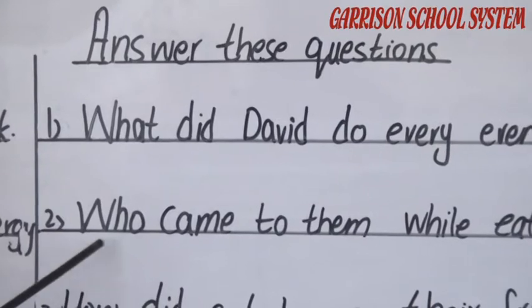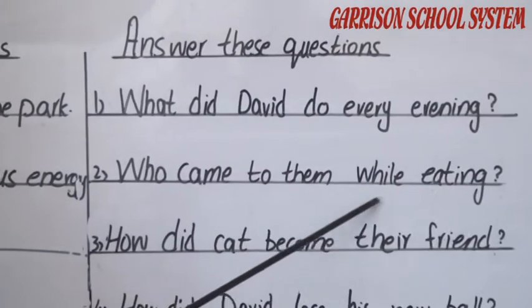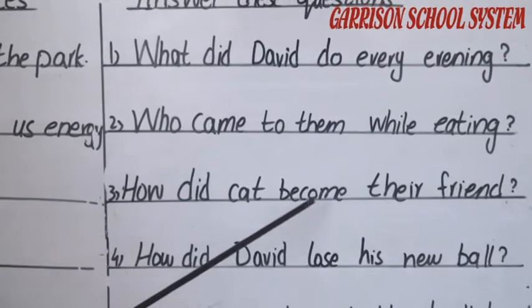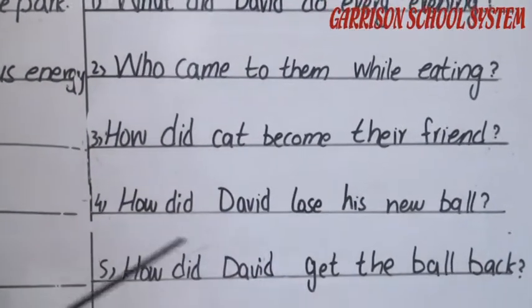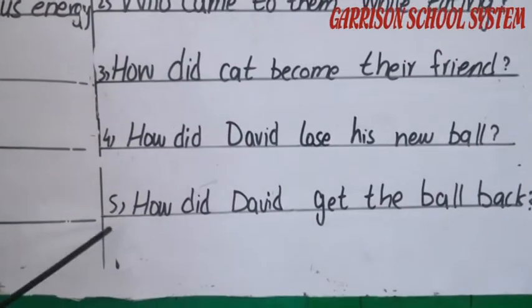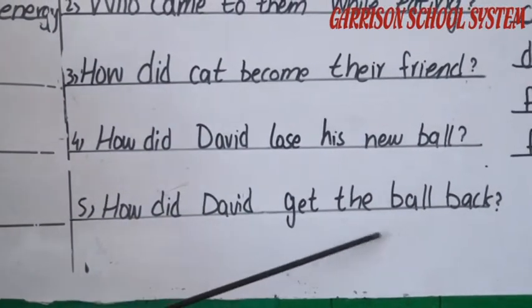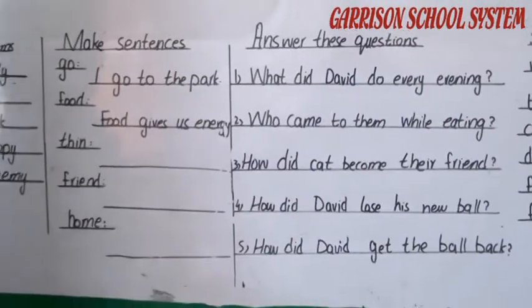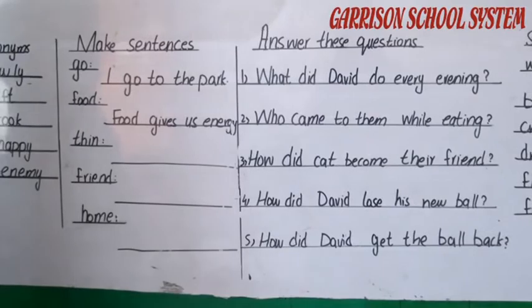Now question number 2 is who came to them while eating. The next one, how did the cat become their friend. How did David lose his new ball. How did David get the ball back? These are all the questions. Just I am writing here. You have to give the answers of these questions.